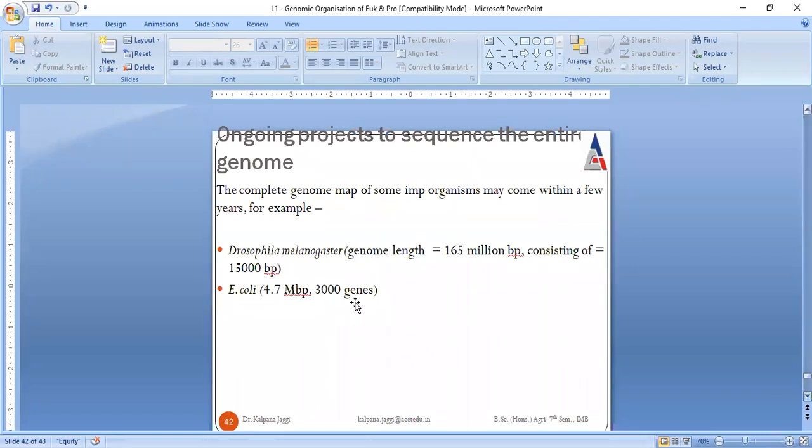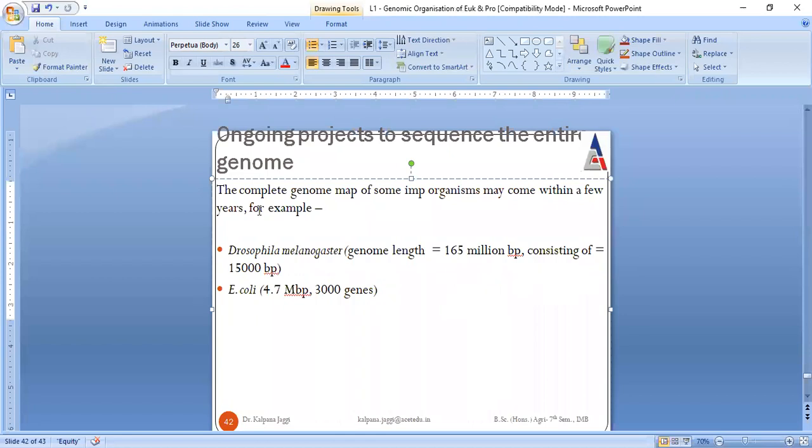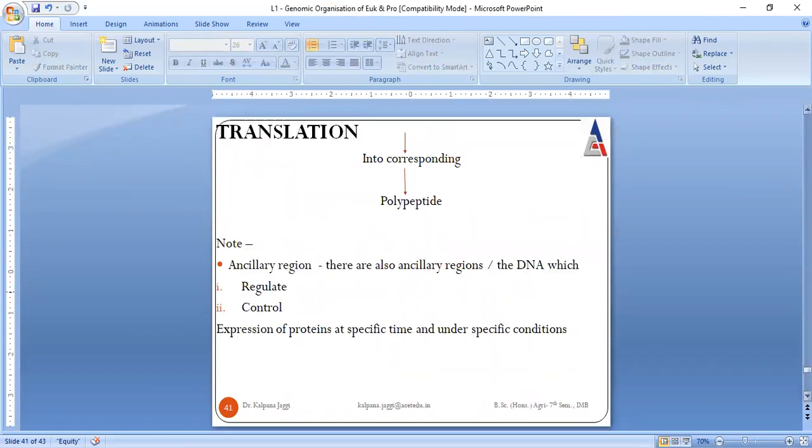And these are the projects that are going on, where the complete genome maps of certain organisms have come into our knowledge. For example, if you talk about Drosophila melanogaster, then the genome length is this much, and it consists of these many base pairs. Similarly for E. coli. So this is all about the genomic organization.